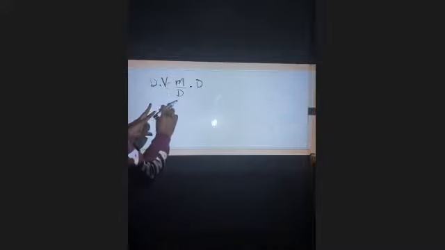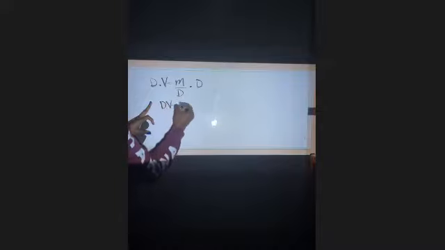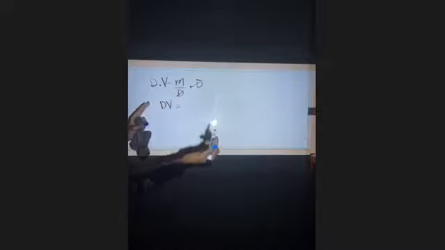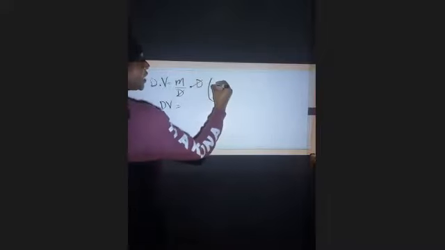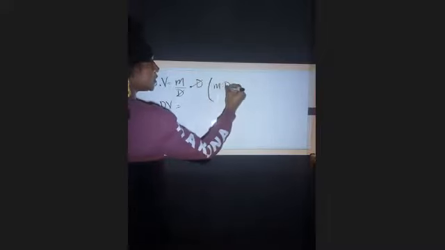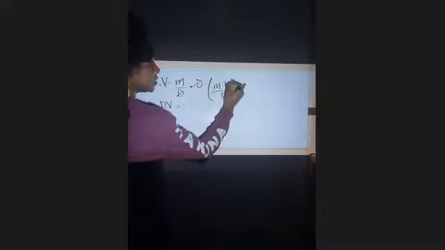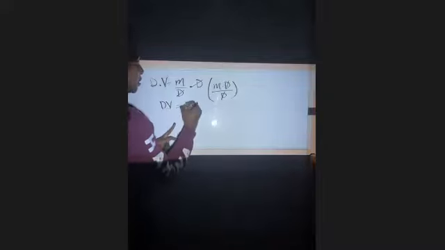On the left side of the equation, I'm going to have dV. And on the right side, these values will simplify to be 1. This is the same thing as M times D over D, and then those D over D will simplify to be 1. So what's left on the right side of the equation is M.